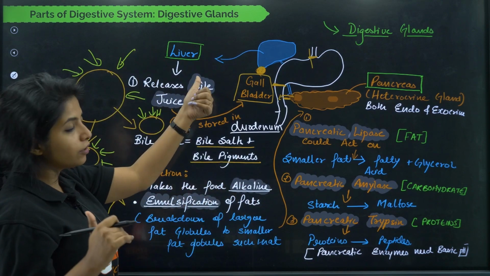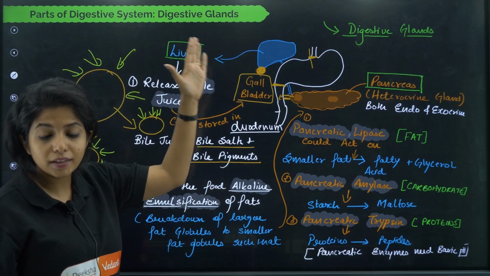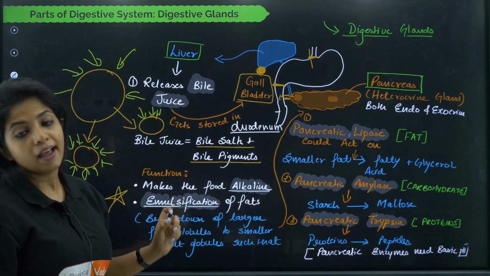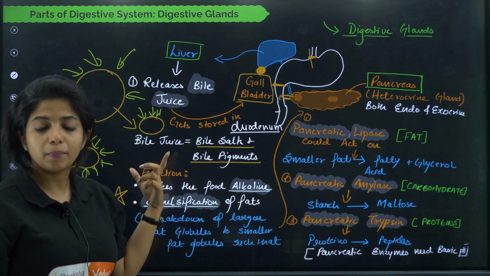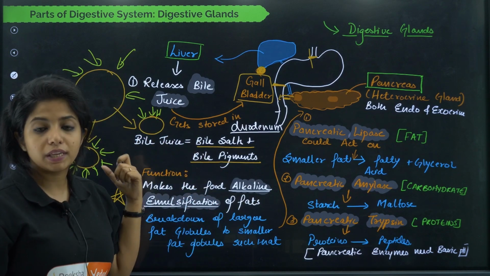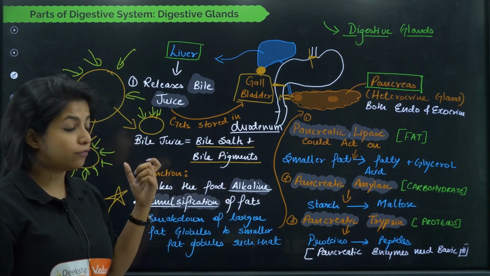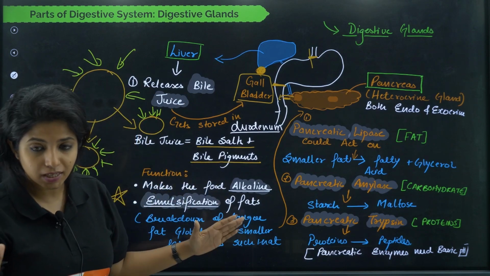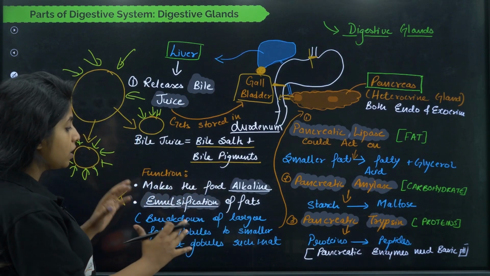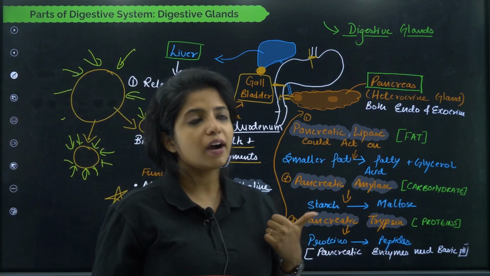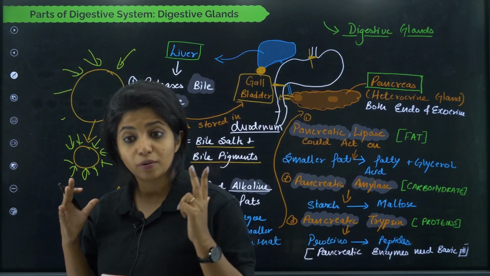So remember, the liver is for bile juice. Bile juice is stored in the gallbladder, but when it is used, it is secreted, and the bile juice consists of bile salt and bile pigments. It is used for making the food alkaline so that the pancreatic enzymes can act. It is used for emulsification of fats, that is, breakdown of larger fat globules into smaller fat globules. So until now we spoke about carbohydrates, then proteins, and now we are talking about fats.